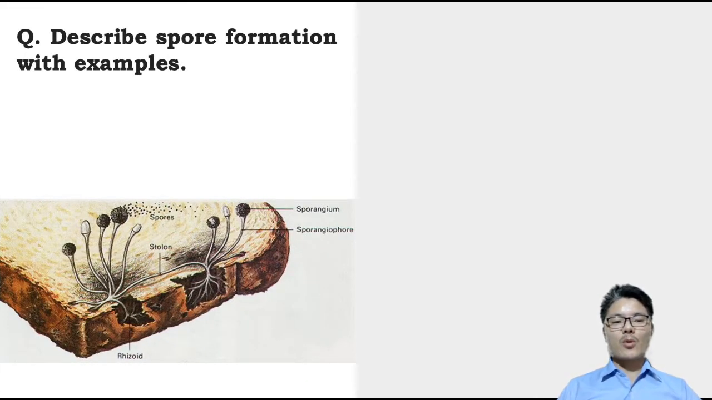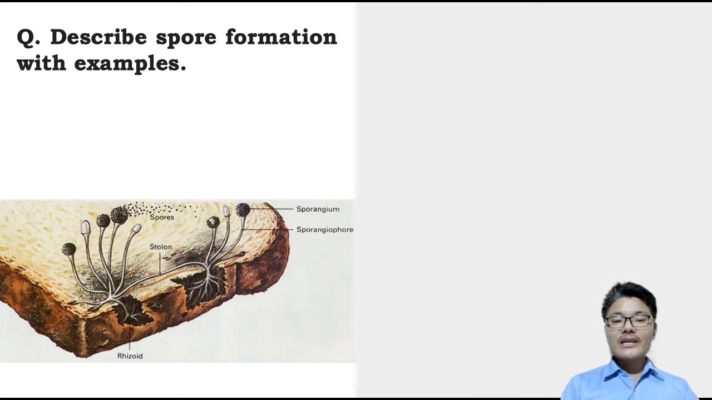Now, what is spore formation? What example can you give? Spore formation usually occurs in algae and fungi. Over here I've given Rhizopus as an example. Rhizopus is a fungus, usually a bread mold, which starts growing whenever we keep bread for a few days.